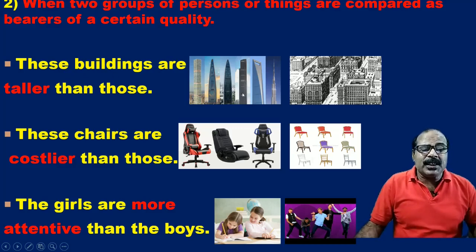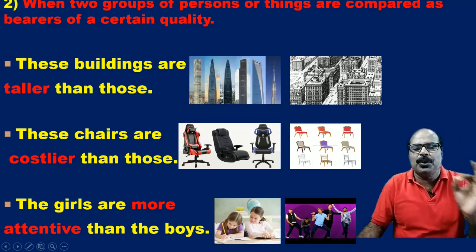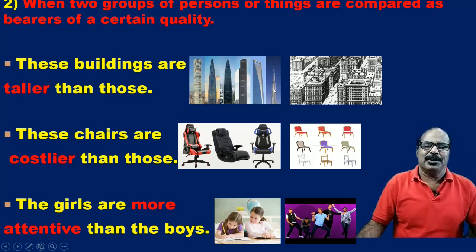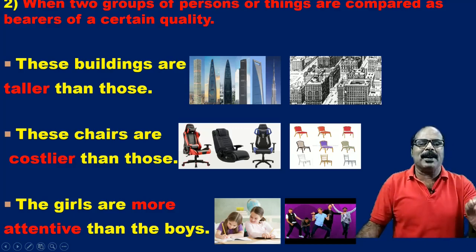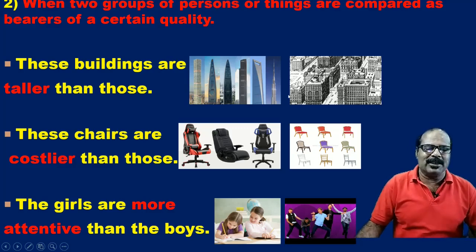Here, these buildings are taller than those. So we make the comparison between two groups. The point of comparison, the quality of comparison, is their height.